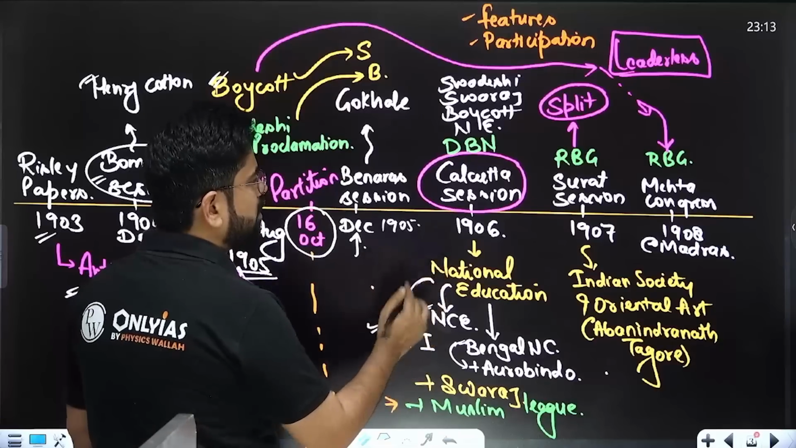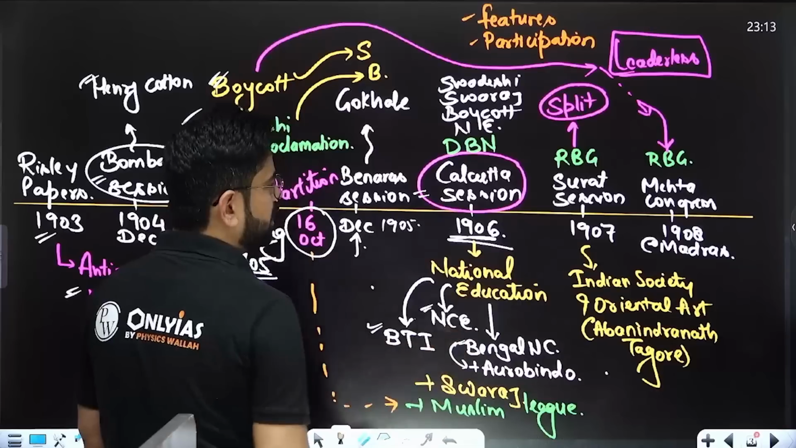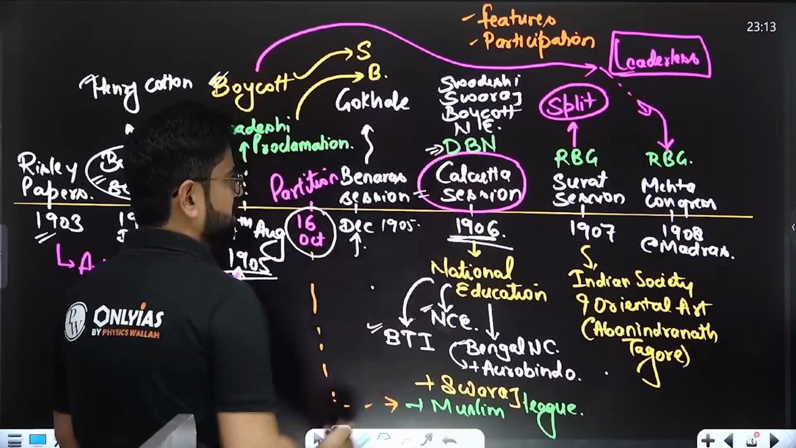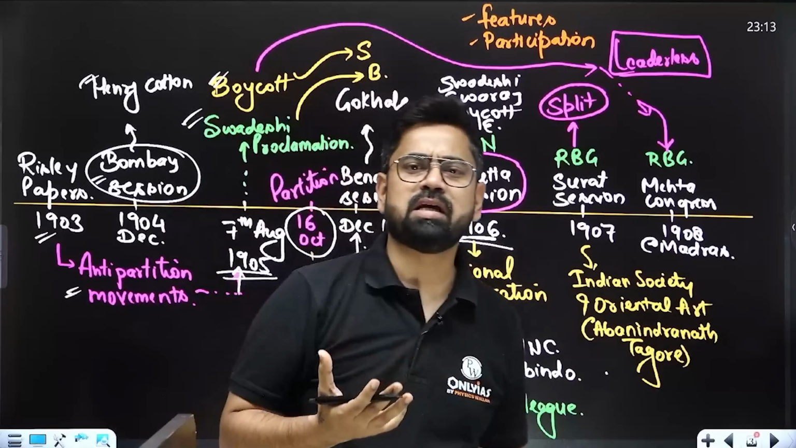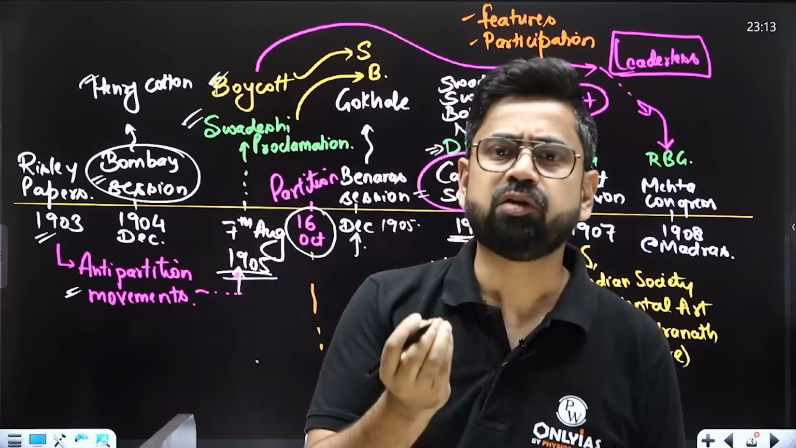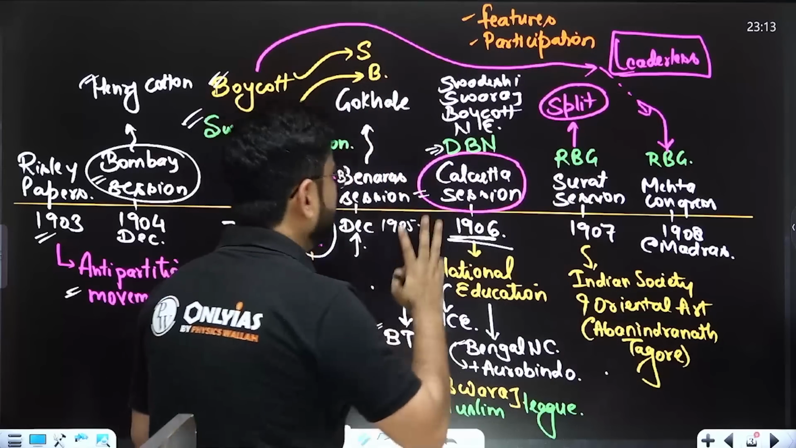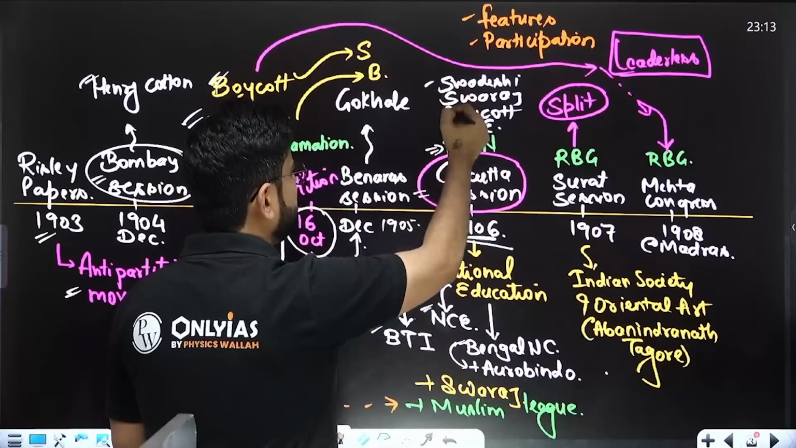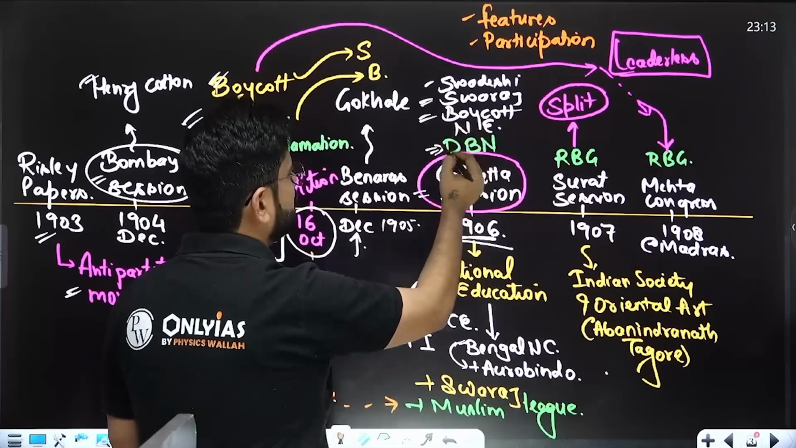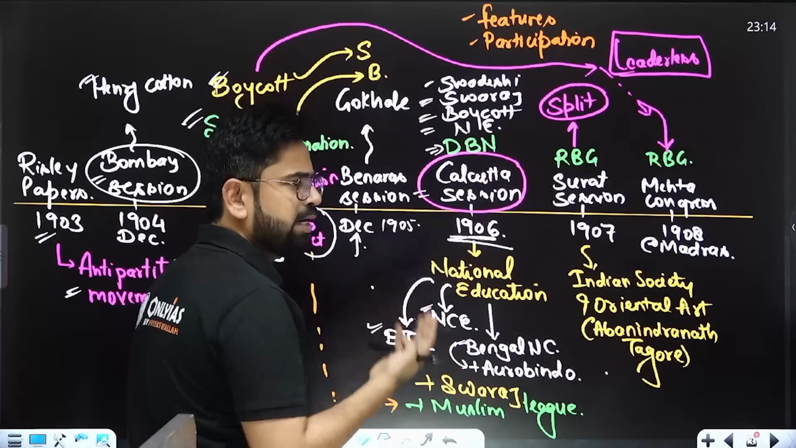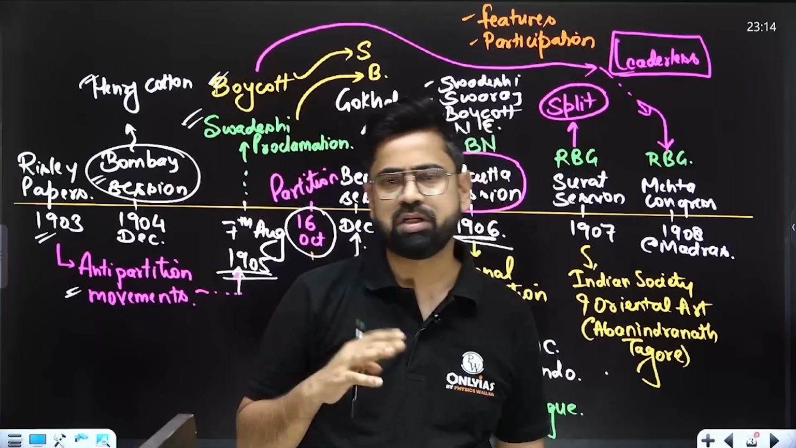And in this year, in the Calcutta session of 1906, Dadabhai Naoroji was the president. For the very first time, Dadabhai Naoroji used this word Swaraj. Officially this word was used in the 1906 session and 4 resolutions were passed: Swadeshi, Swaraj, boycott and national education. Again in 1907 this whole full-fledged Swadeshi and boycott happened.